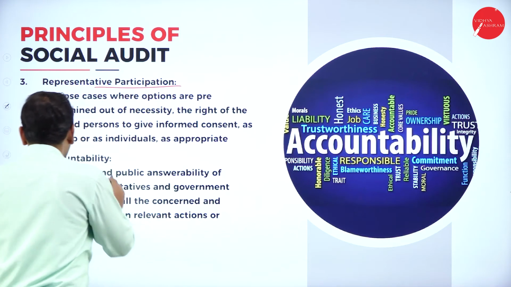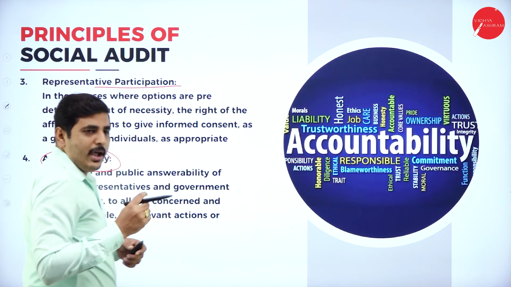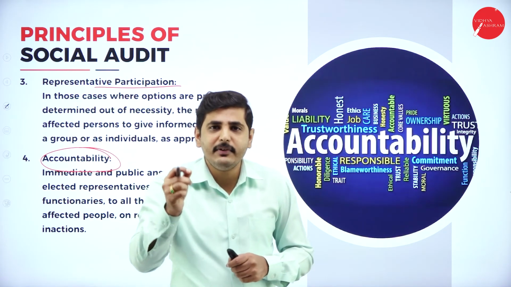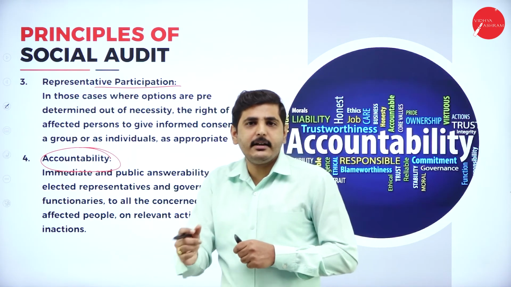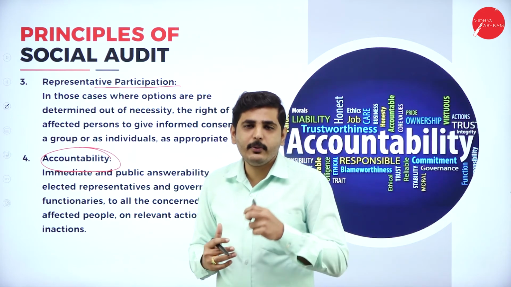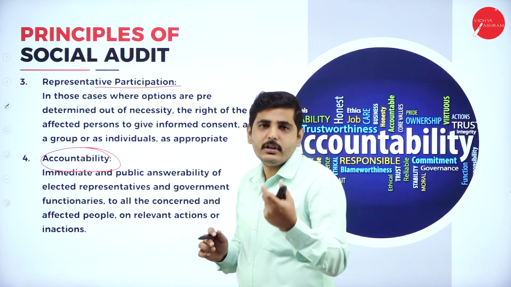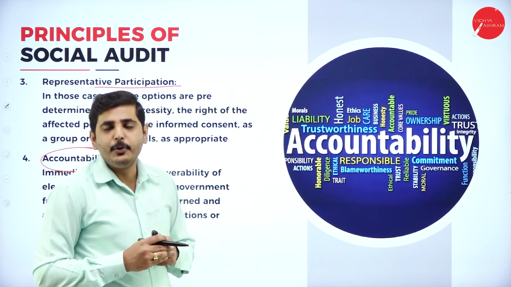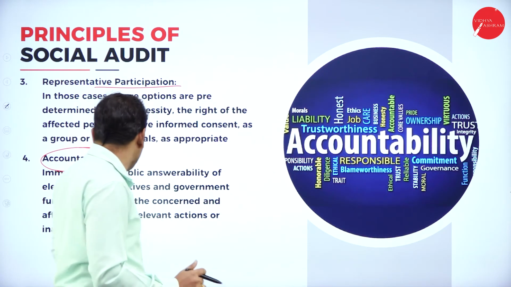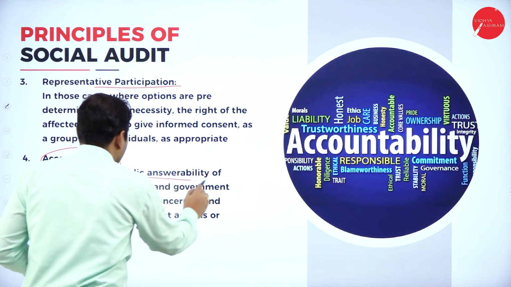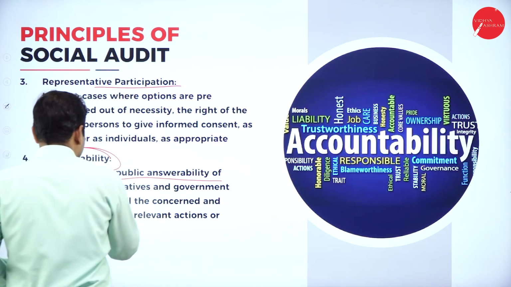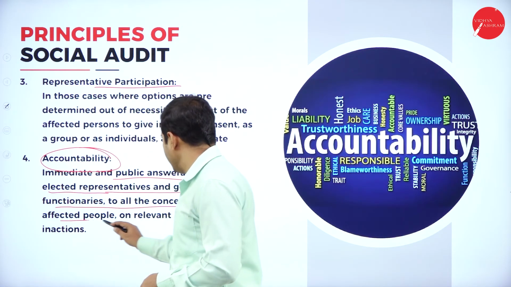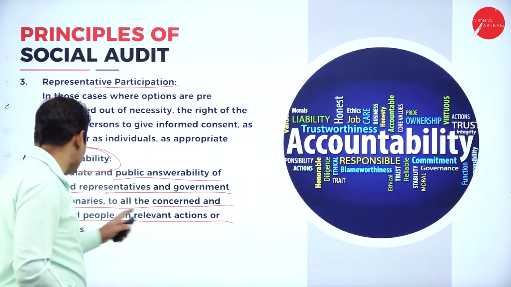Next point, accountability. Every paisa should be accounted for. Every penny invested or meant to be invested in societal development should go to the ultimate poor person, to ground zero. There should also be public accountability of the elected representatives and government functionaries, and of all the concerned and effective people, for their relevant actions or inaction.